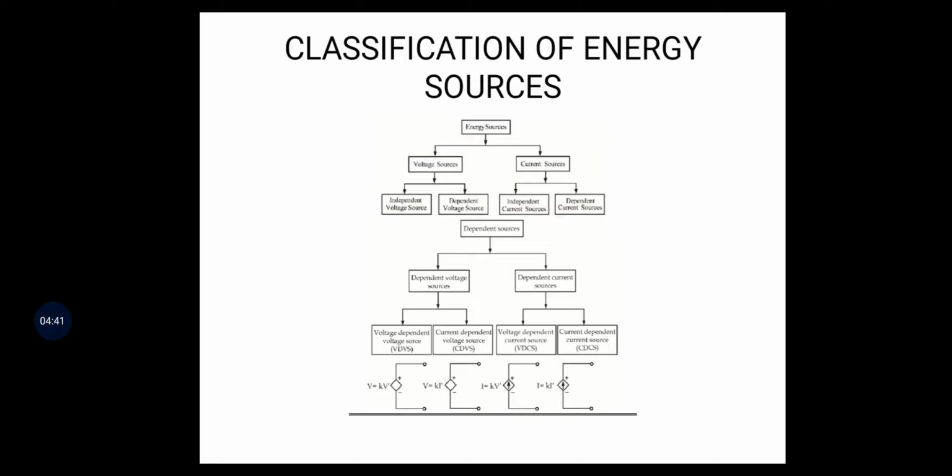Next, basically the classification is voltage sources and current sources. Again, energy sources are divided into different types. Voltage sources are divided into two types: independent voltage source and dependent voltage source. Independent means it independently delivers the energy. Dependent means it delivers energy, but its energy depends on another source.